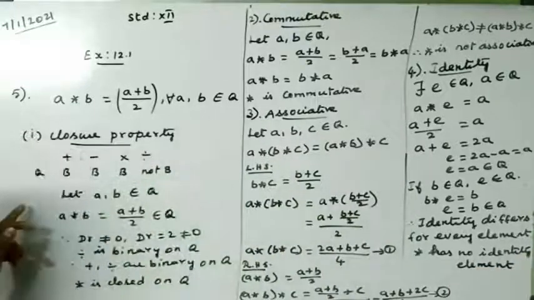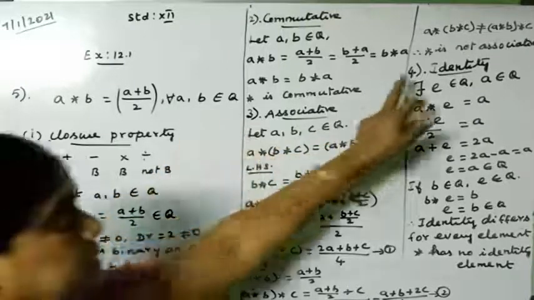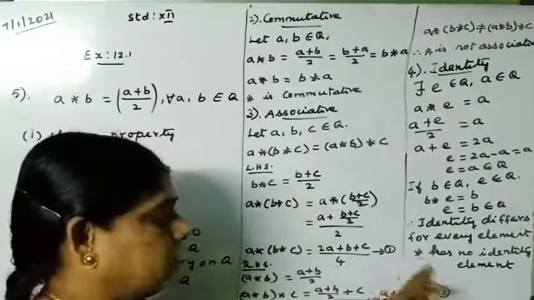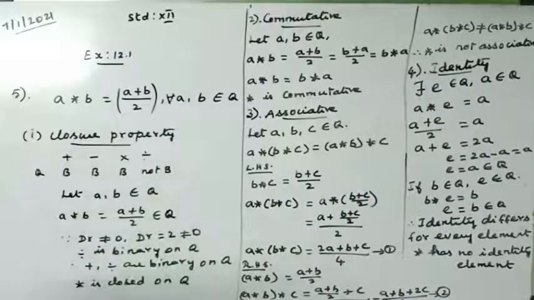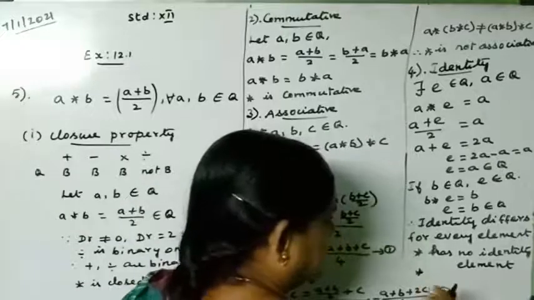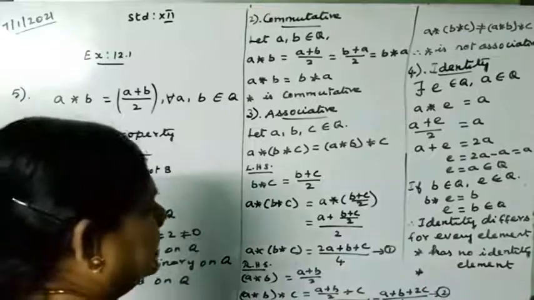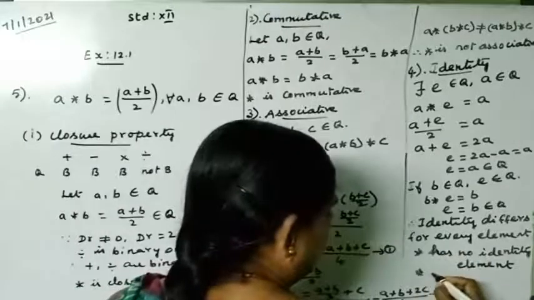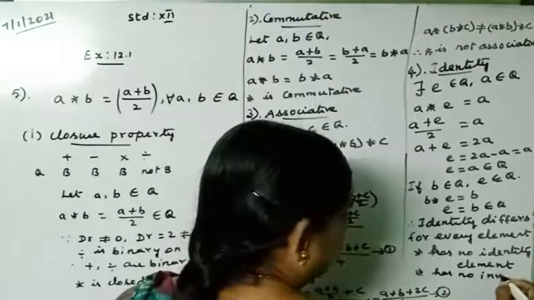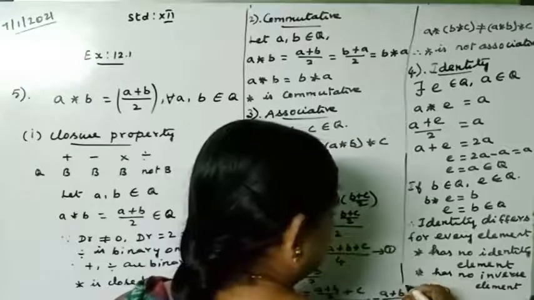So the star is closed under the binary operation. Star is commutative and the star is not associative. Here star has no identity, so the identity element does not exist. If I go for inverse, since there is no identity element, I can conclude that there is no inverse. Because by the definition of inverse, A star A inverse should give E, the identity. Since the identity keeps differing, it has no inverse. So star has no inverse element. So no inverse element, this is the result.